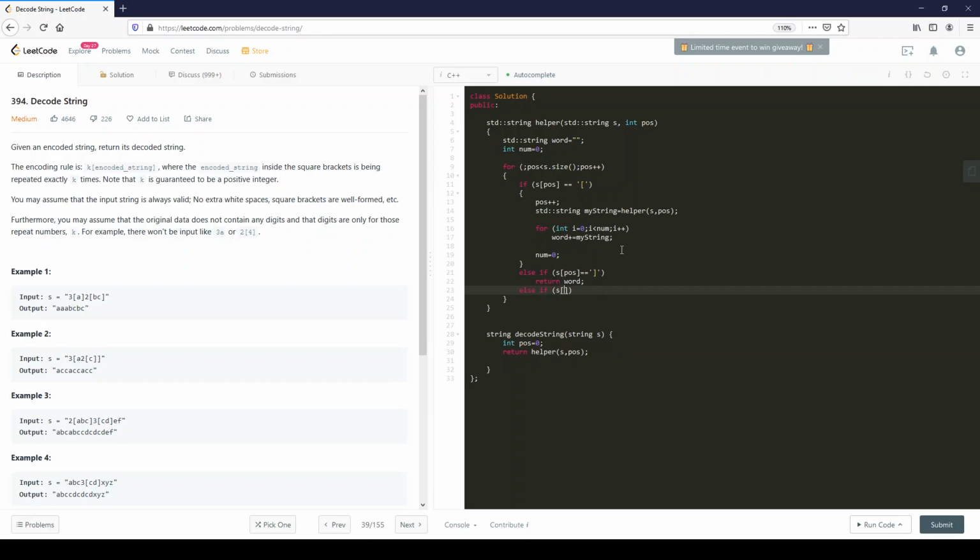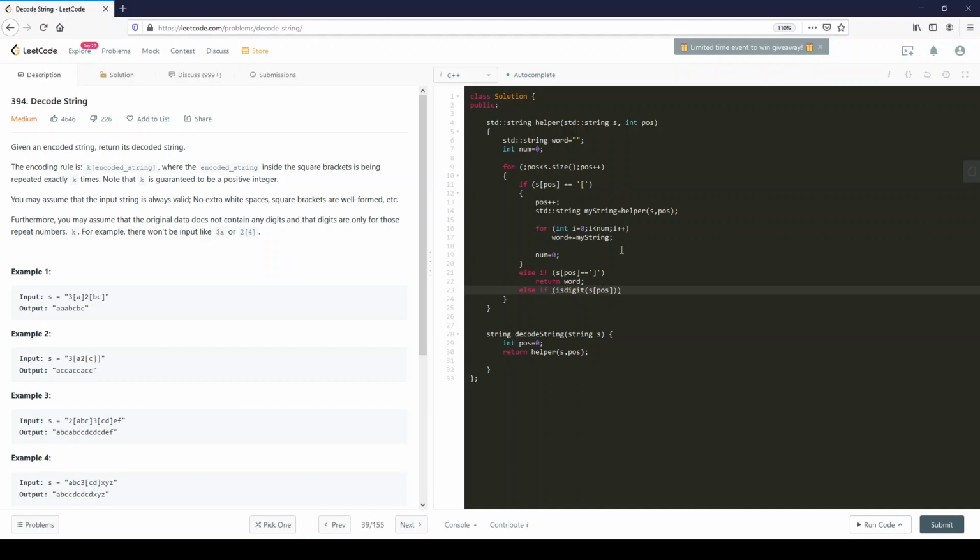Else if s at pos equals, okay, so actually we have a little function here, isdigit of s at pos.